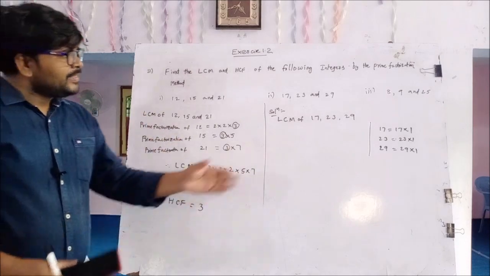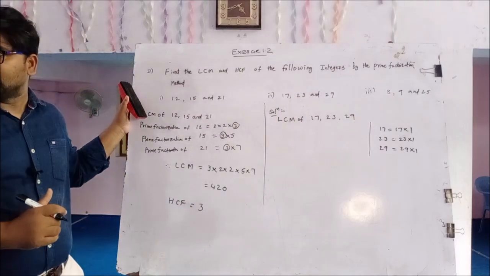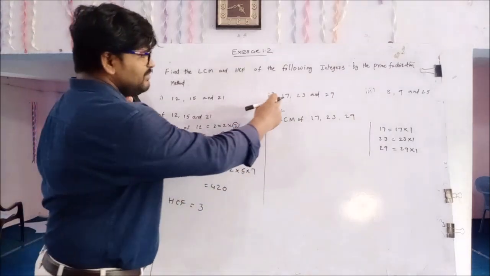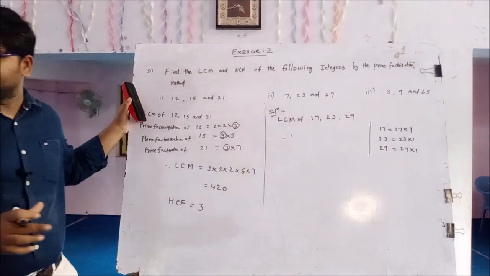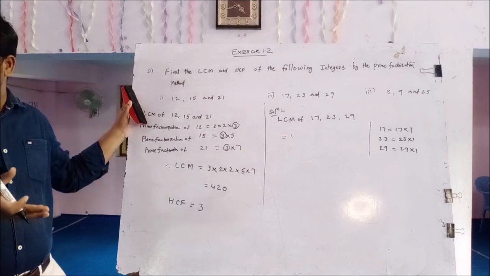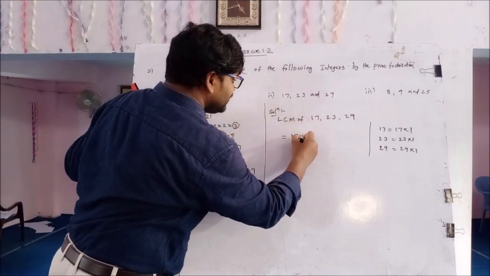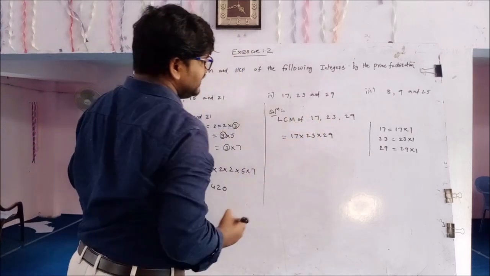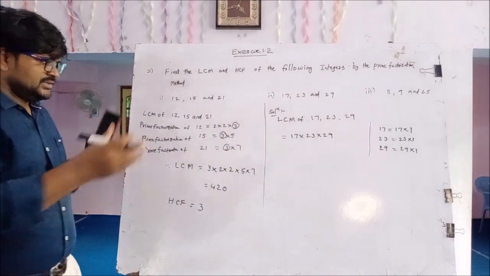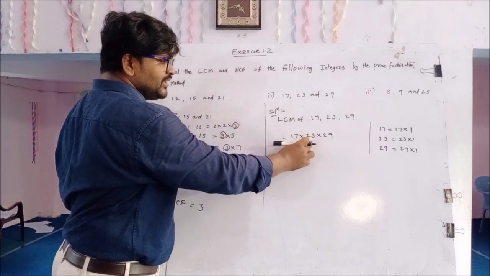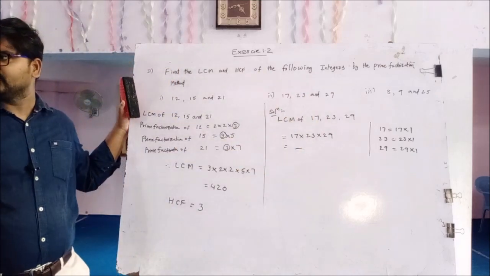So here the given integers 17, 23 and 29 are prime numbers. That's why LCM of 17, 23 and 29 equals the product of primes. The product of prime numbers is the LCM of the given numbers. So 17 into 23 into 29. This is the answer for the LCM. It's clear? So multiply 17 by 23 and then into 29. That is the answer of the given LCM.